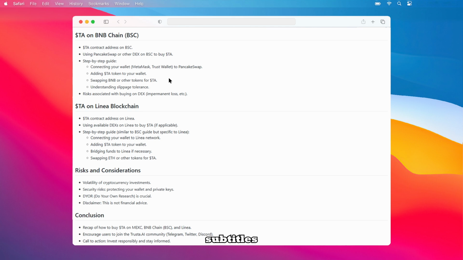Right, let's talk about the $TA token on the Linea blockchain. First, you'll need the $TA contract address on Linea. With that, we can explore using available decentralized exchanges, or DEXs, on Linea to buy $TA if they exist. We'll walk through a step-by-step guide, similar to what you might see on the Binance Smart Chain, but tailored for Linea.